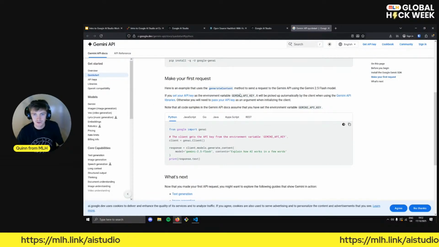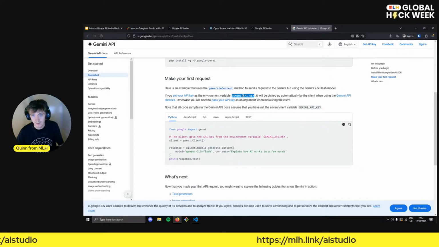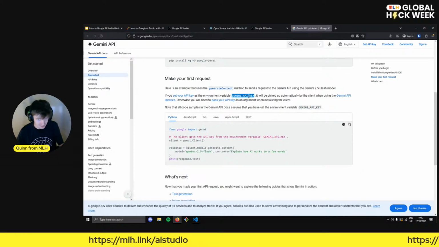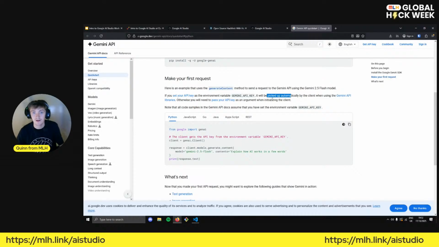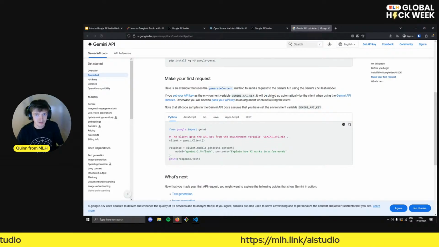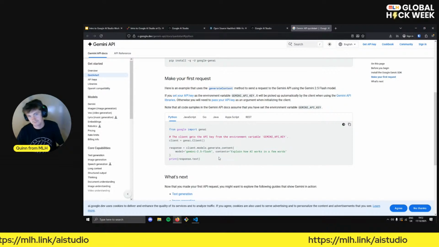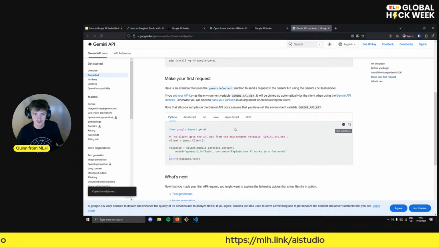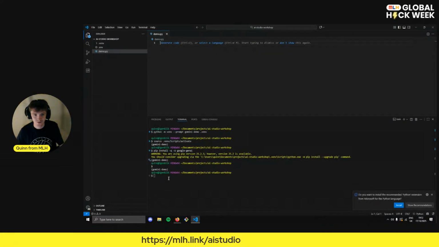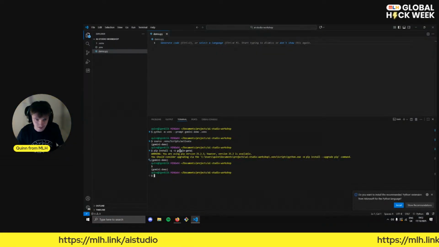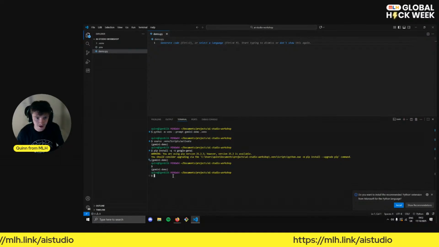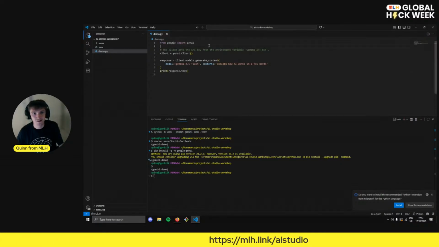Now notice that if you didn't name your API key Gemini API key, it won't be picked up automatically. So if you named it Gemini API key, which I did, it will be picked up automatically. Otherwise, you'll have to import OS in Python and then load it from the environment manually. This is fine, but we're going to do it in a slightly easier way by just keeping the same name. This is what it expects. And it's installed there all nicely. So I'm going to pop this in here. Now, we haven't actually loaded our API key from the environment at all.